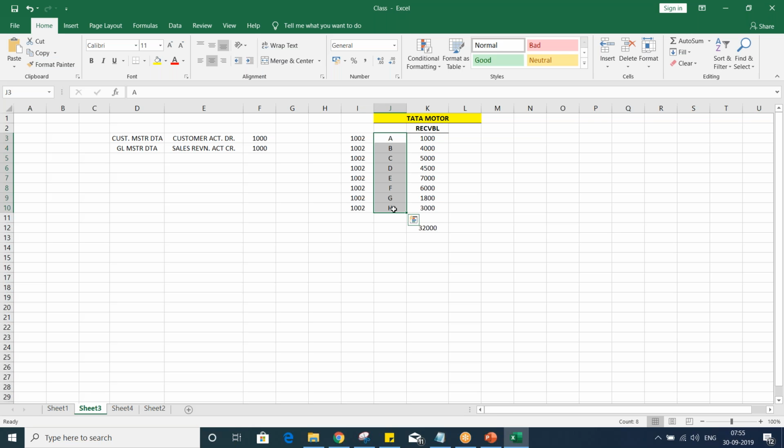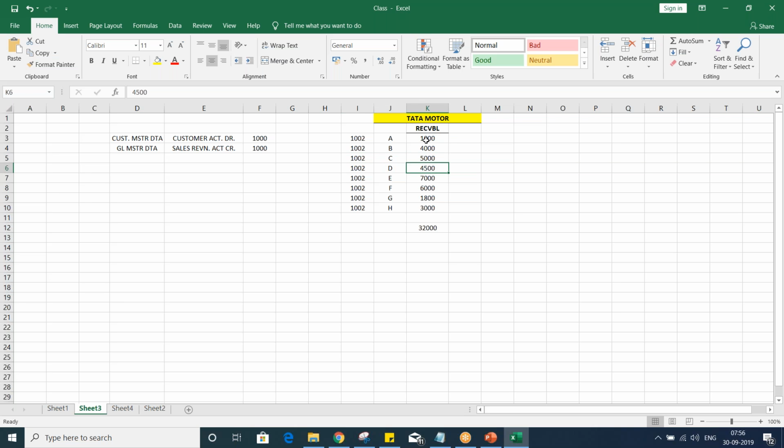Okay, and once we assign this reconciliation account, then what will happen, guys? Whenever we post a transaction, whenever this amount is getting posted against this particular customer, then what will happen? The same amount is going to be updated even in the background. The same amount is going to be updated in this GL also. This amount is going to be updated again in the same GL. This amount is also going to be updated against the same GL, right?